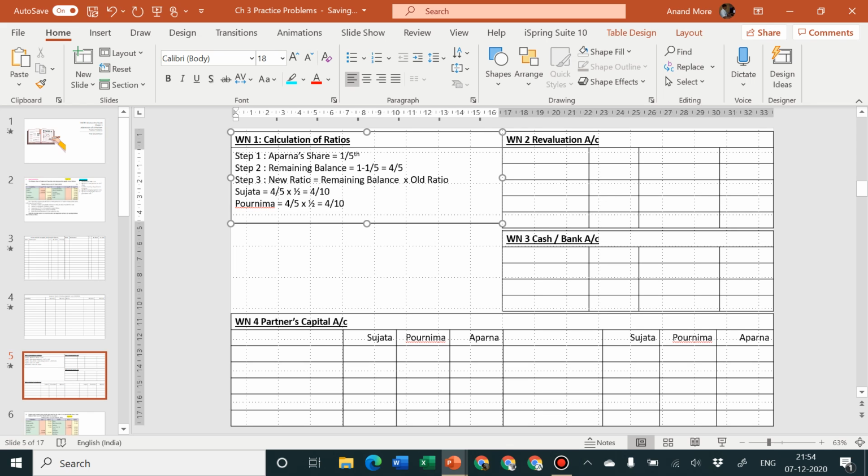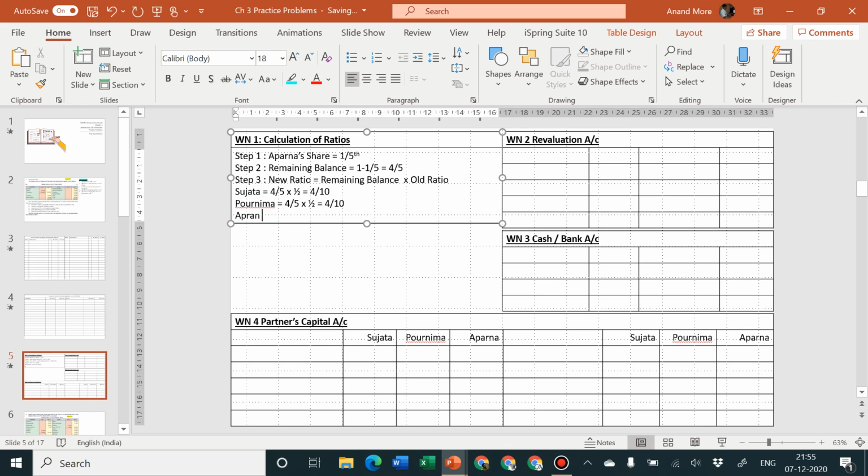So we know that if our railway seat is going to be divided in 10 different segments, in that case 4 segments will be given to Sujata for sitting there. Purnima will be getting 4 segments. So totally 8 parts of the seat are already occupied by Sujata and Purnima. Remaining 2 parts will be given to whom? It will be given to Aparna.